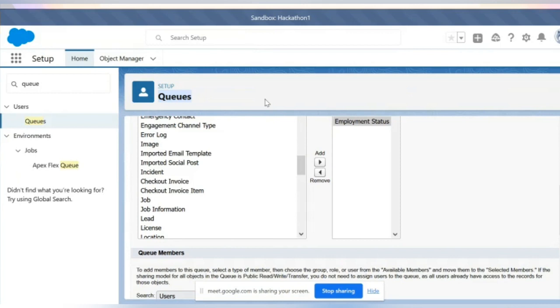Okay, so here I am trying to say that if there is an account record and its annual revenue is more than 2 lakh, then it should be notified. So can I mention it in the queue? No, queue doesn't support the criteria. Okay.